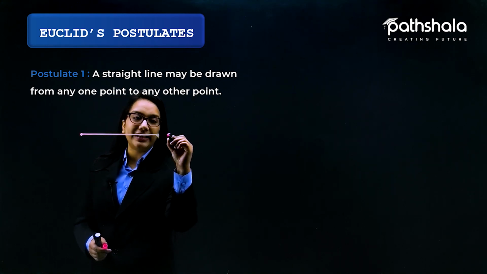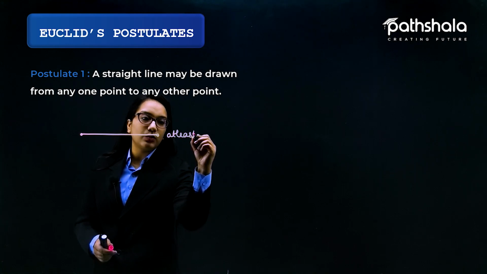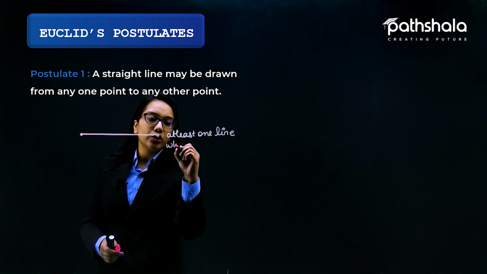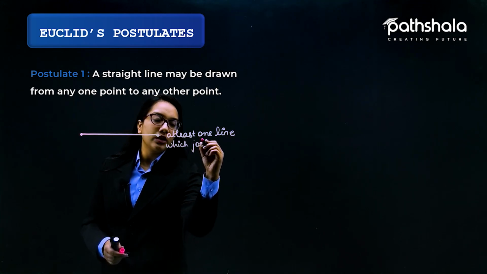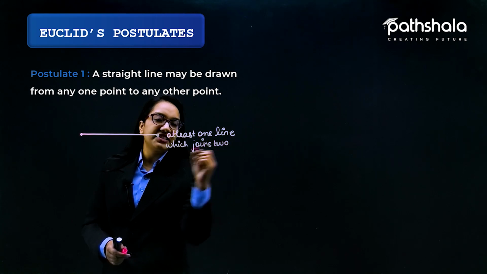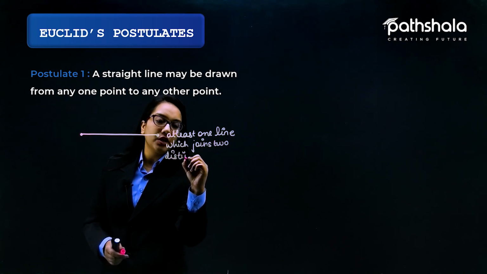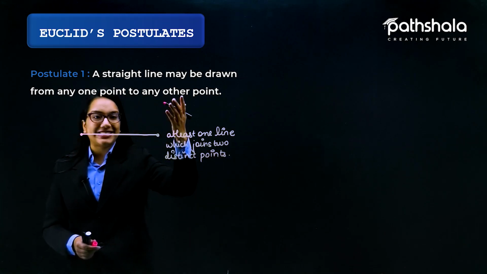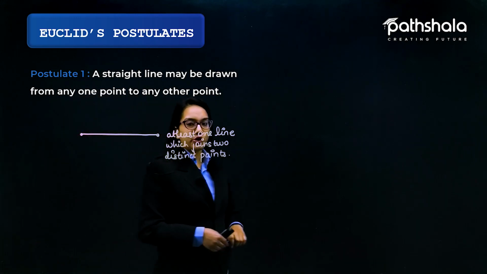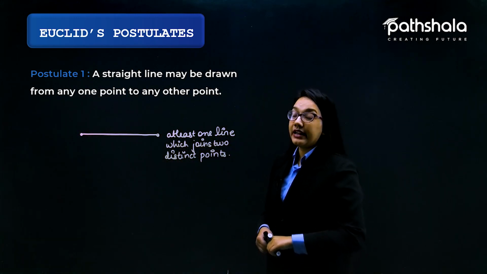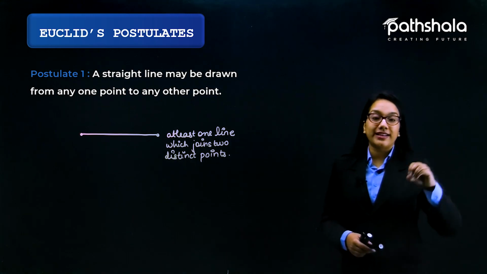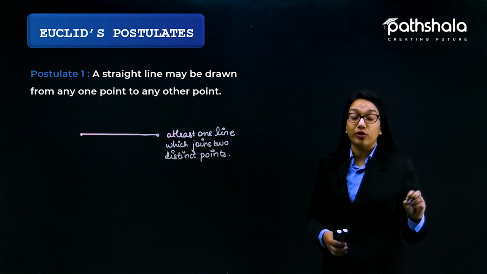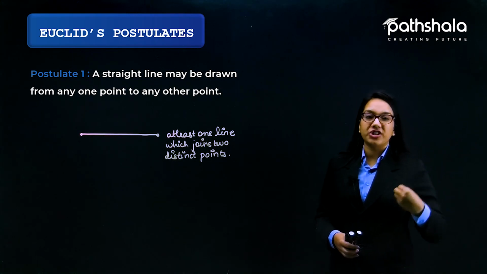There exists at least one line which joins two distinct points. So as per this postulate, there exists at least one line which joins two distinct points. Obviously, it does not say that there exists only one line which can pass through two distinct points, or that there cannot be more than one line which can pass through two distinct points.